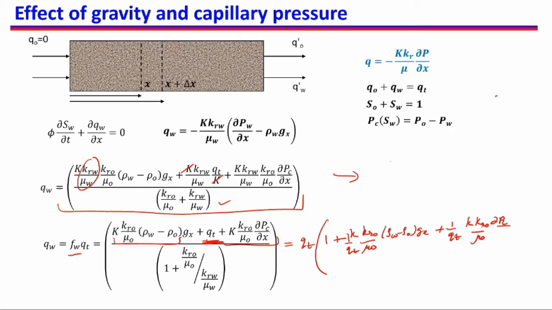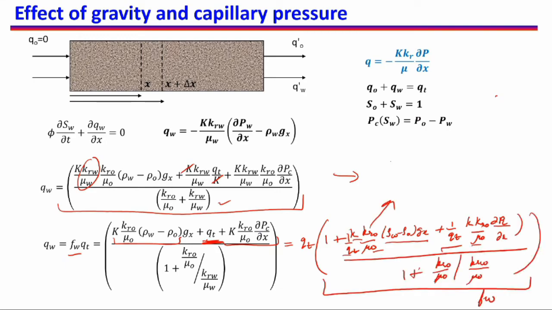So now this term is our FW, and if you closely see on which quantity this FW is dependent, so QT is constant, K is constant, mu W is constant, these all terms are constant, KRO depends on SW, then PC also depends on SW.